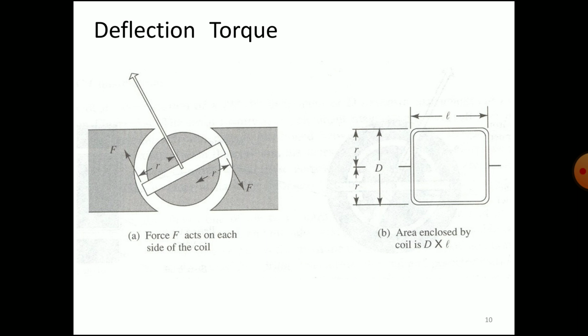So here it's a deflection torque. Force F acts on each side of the coil, and the area enclosed by the coil is D into L, where D is nothing but the width or the breadth, and L is the length of the coil.